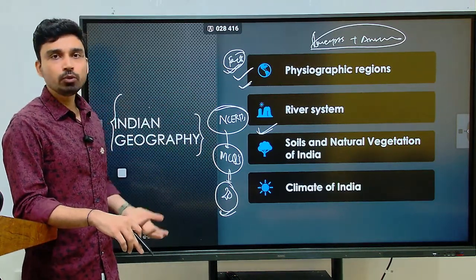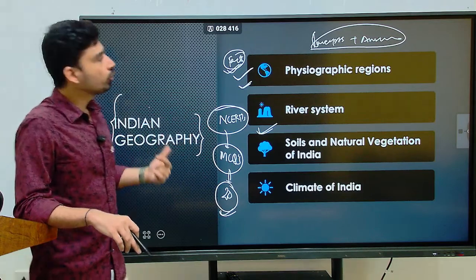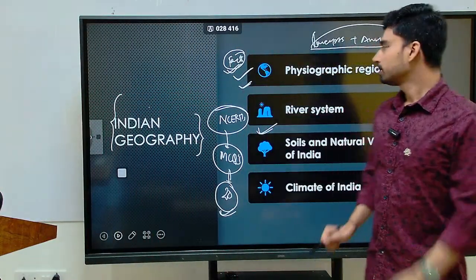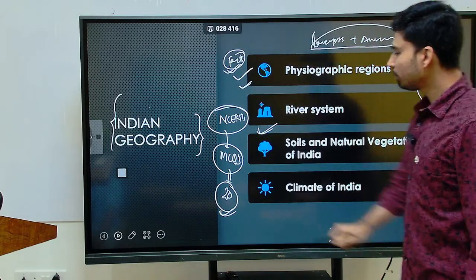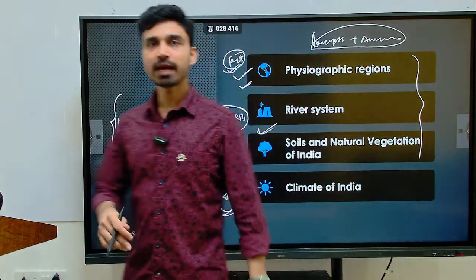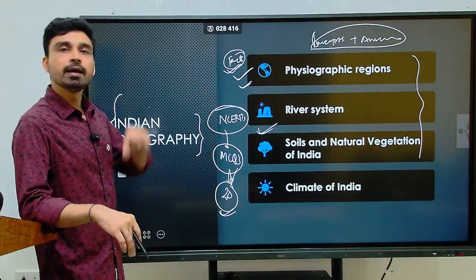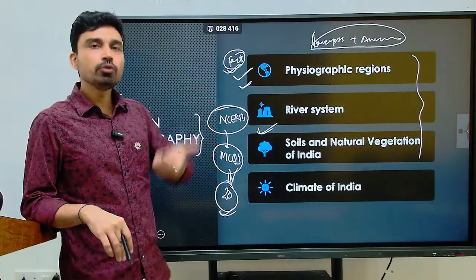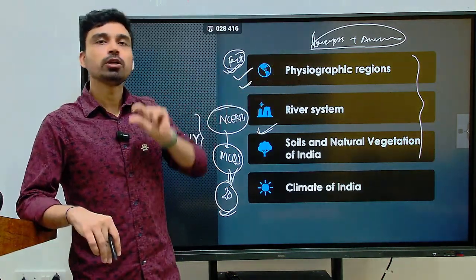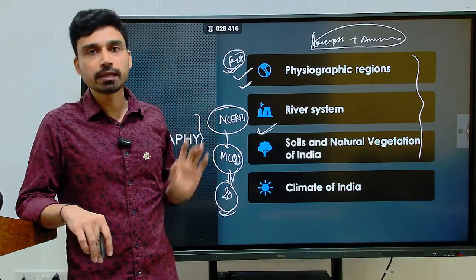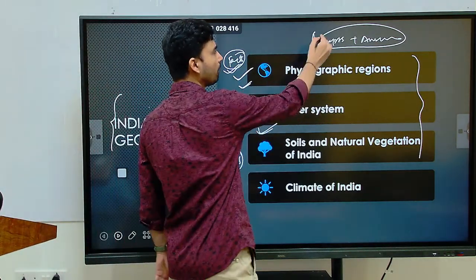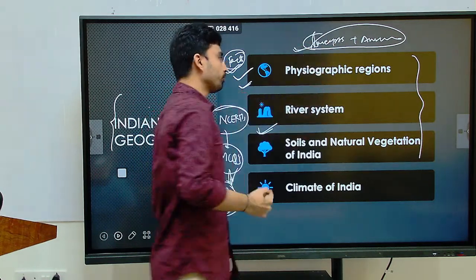The second time you can do the revision, and the third time you should not try to revise by reading books or notes. The third and fourth revisions should be directly related to solving as many MCQs and mock tests as possible. Then, depending on where you are scoring less in those mock tests, you can go and revise that particular topic from your notes or from the NCERT books. That is a very good approach to Indian geography in the examination.